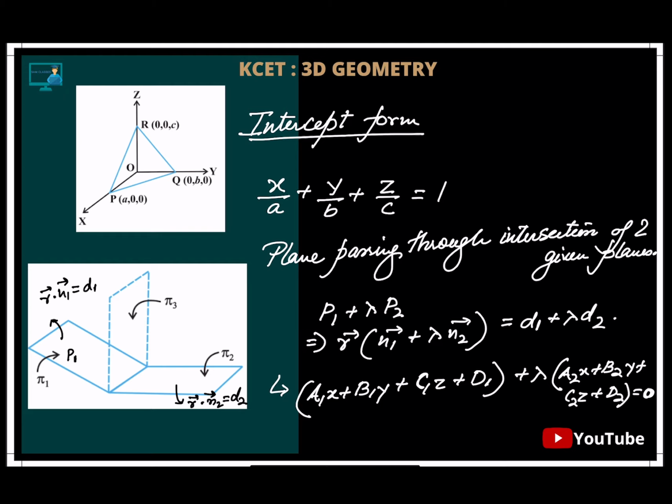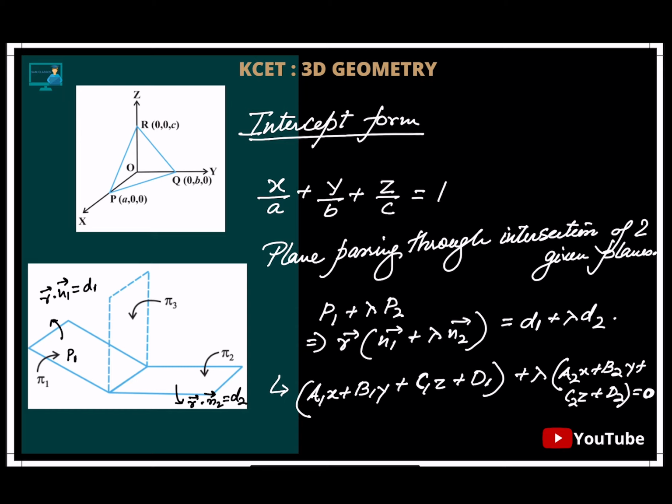That's it. Next, a plane which is passing through the intersection of two given planes. Now, very important, students. For 3D geometry, understand. In KCET questions, mostly it will be big. So you need to understand the concept, how we are using it, what things are used for what, so that you can shorten it and solve it in less than 1 minute. We'll show you also. Don't worry about that. But still, the formula should be very, very clear, and what each term represents should be very clear.